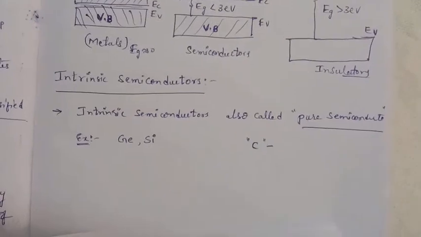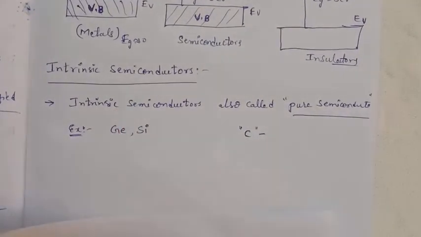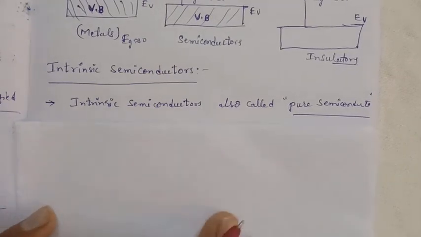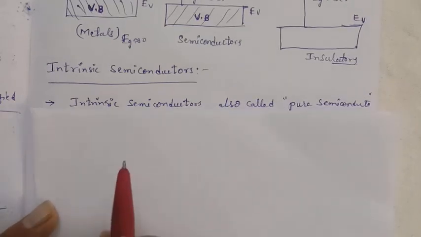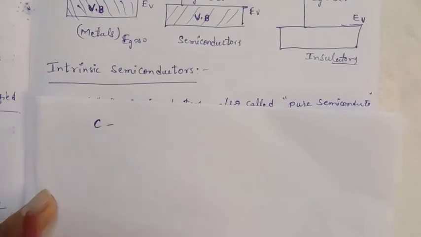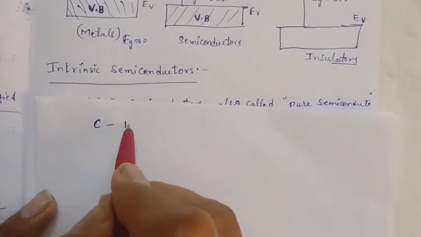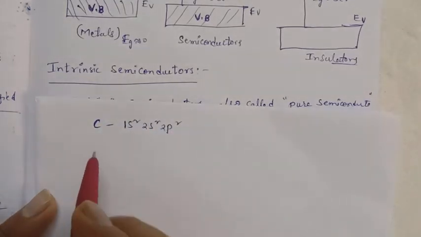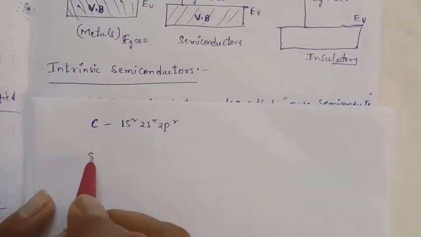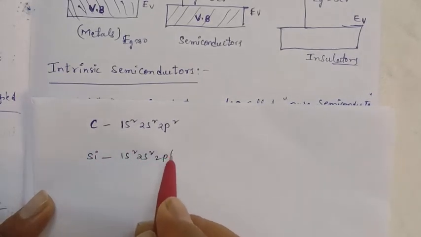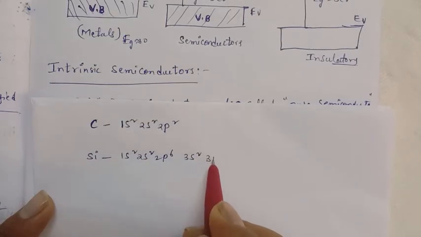Especially for semiconductors, you will take the fourth group elements. Fourth group elements mean 4 electrons in their outermost orbit. If you take carbon, the atomic configuration is 1s2, 2s2, 2p2. The next one is silicon: 1s2, 2s2, 2p6, 3s2, 3p2.